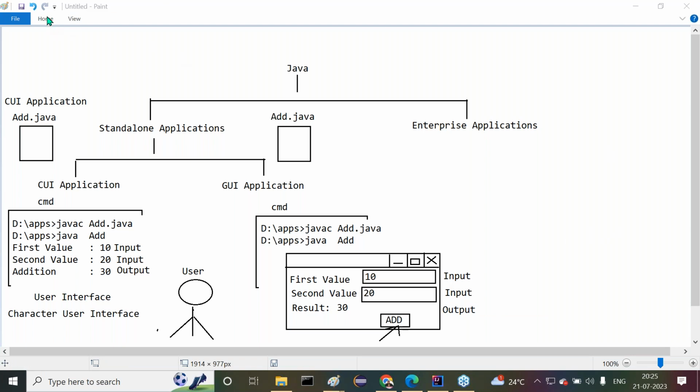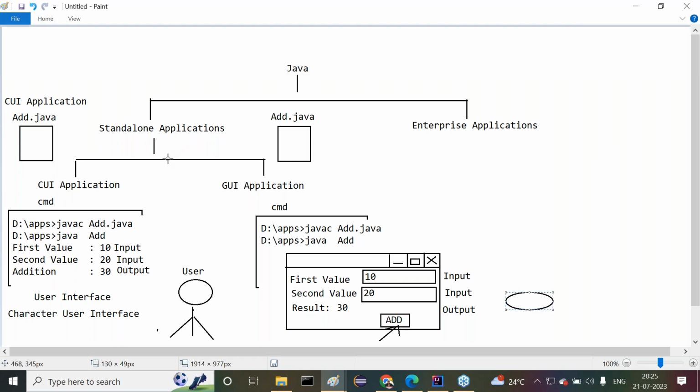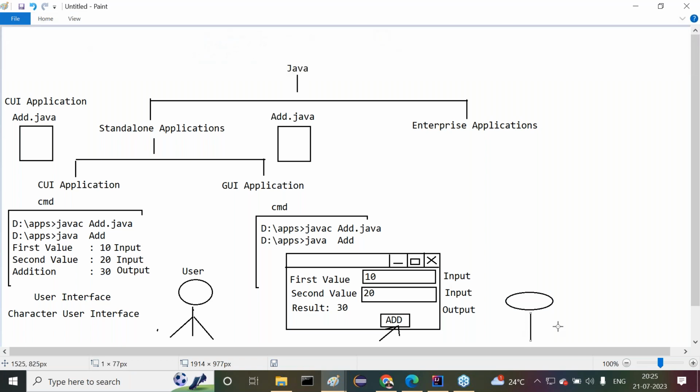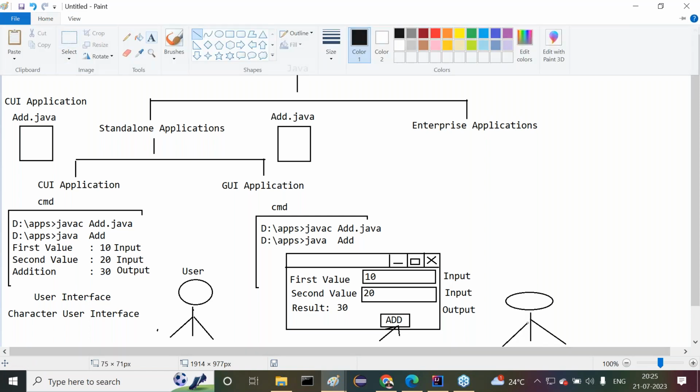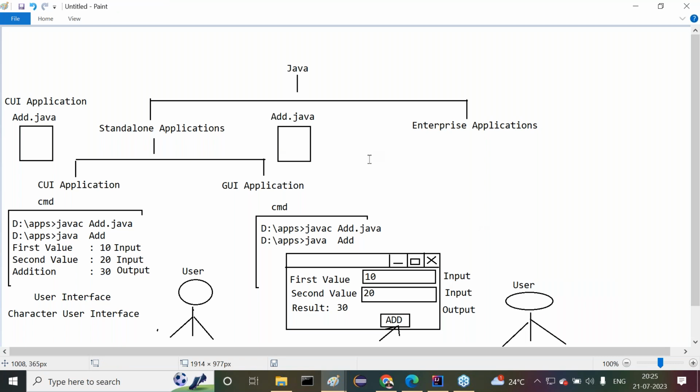Now here also I'm telling one more point. Try to recognize this. Here also a user exists. Here we have a user. Now tell me, all of you. Here the user exists. Now here a program is available. Between the user and the program, what is available, guys?